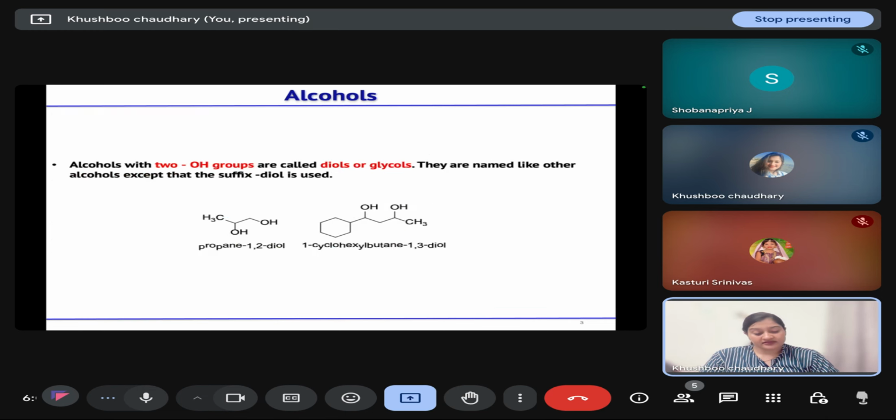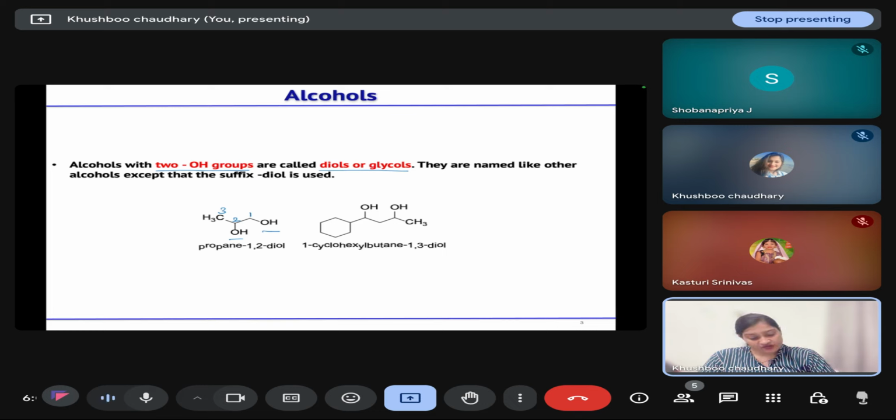Then if we have more than one hydroxyl group, like two or three OH groups, we will call them diols or glycols. For example, in this case we have 1, 2, and 3, so this is propane-1,2-diol.